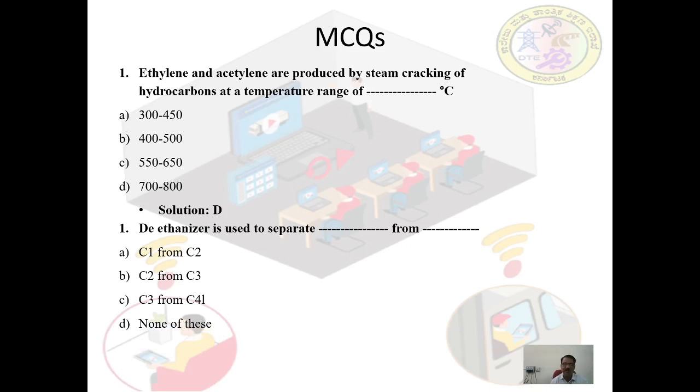The right option is B, that is C2 hydrocarbons from C3. C2 means the hydrocarbons having two carbon atoms like acetylene, ethylene, ethane, which are separated from butane, butylene, butadiene,